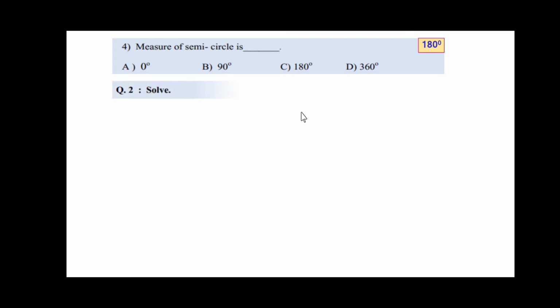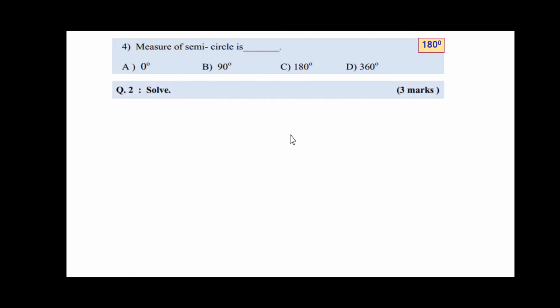Next, question number 4. Friends, here the measure of a semicircle is dash dash. We know that the measure of the circle is 360 degrees. Semi means half of the circle. So half into 360, that is 180. So option C is right. It is 180 degrees.